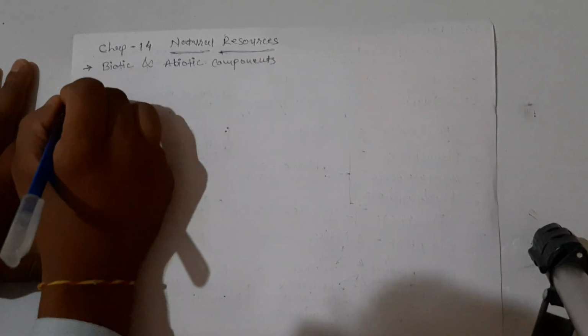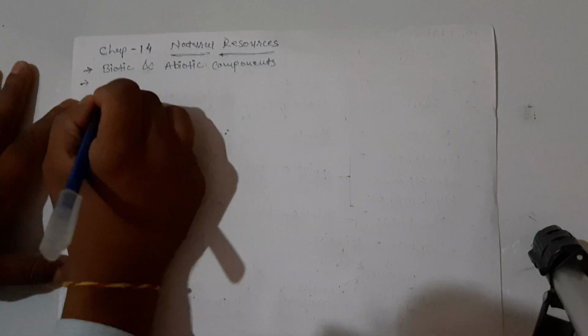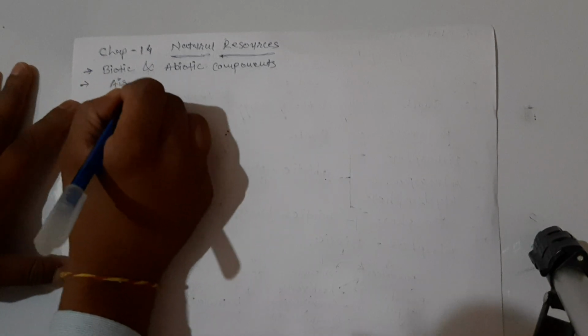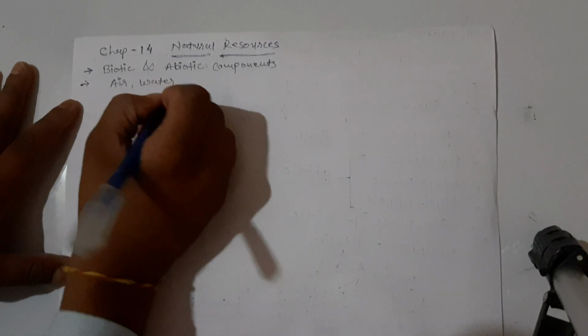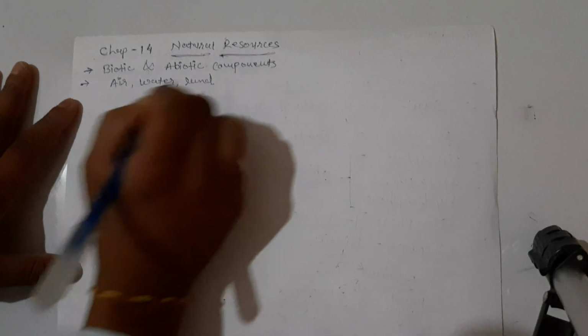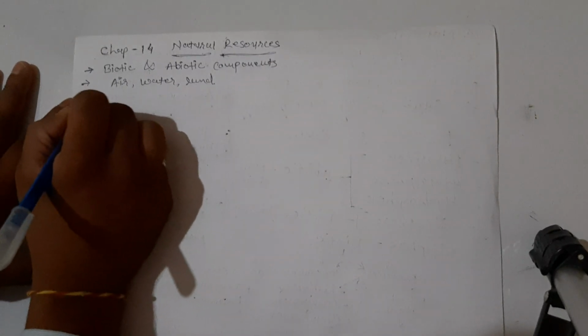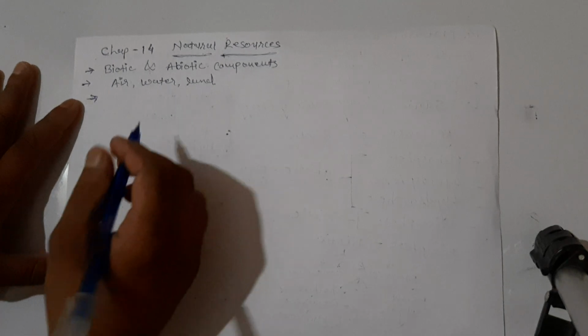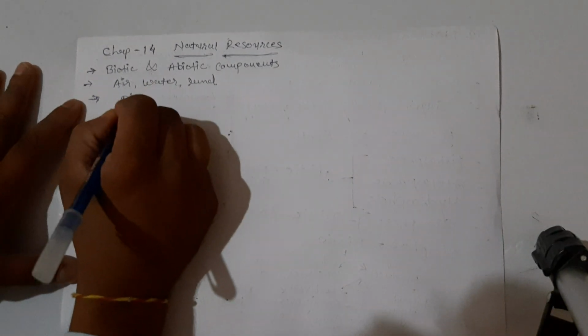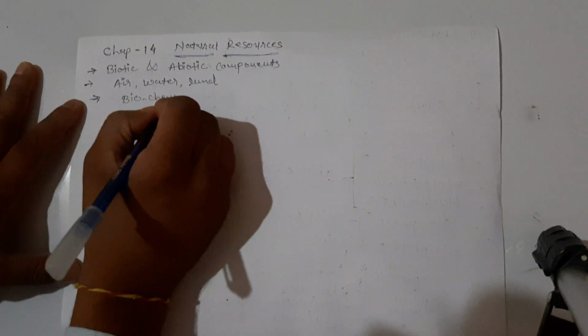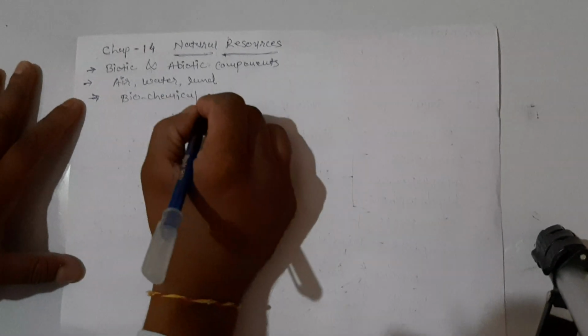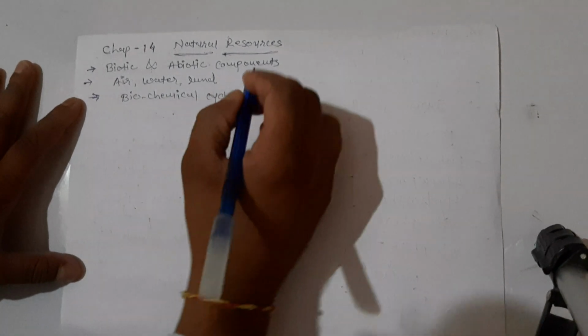In abiotic components we are going to learn about air, water, land. We are also going to learn about some important biochemical cycles.